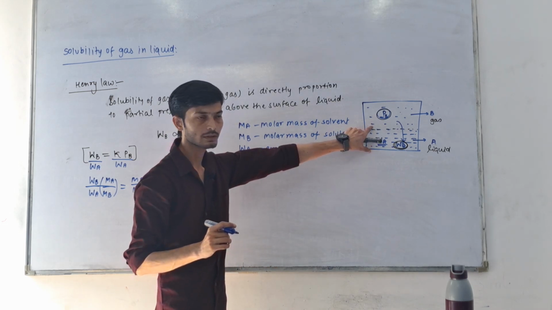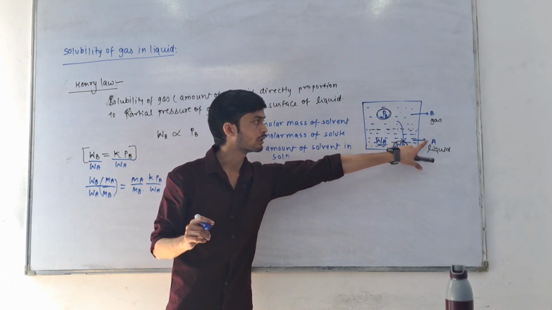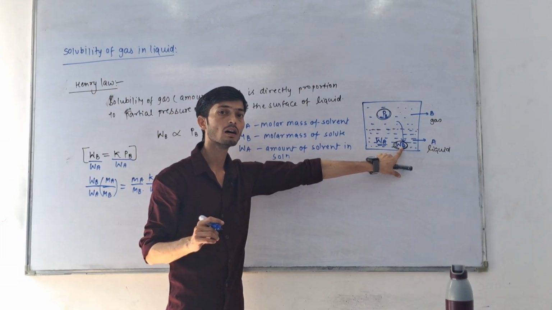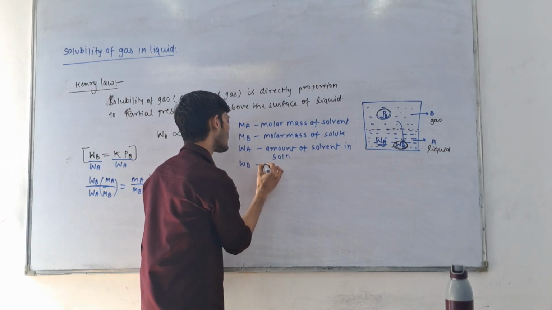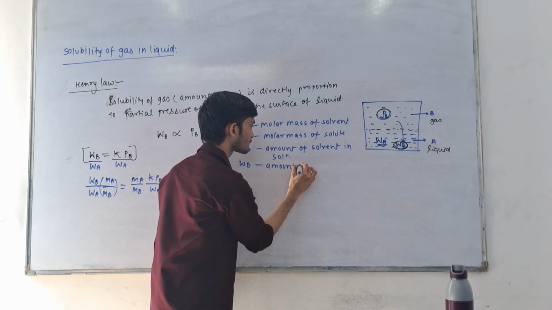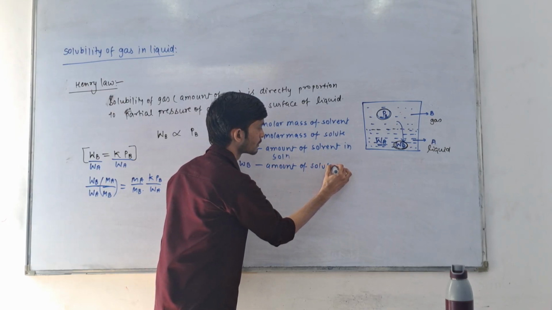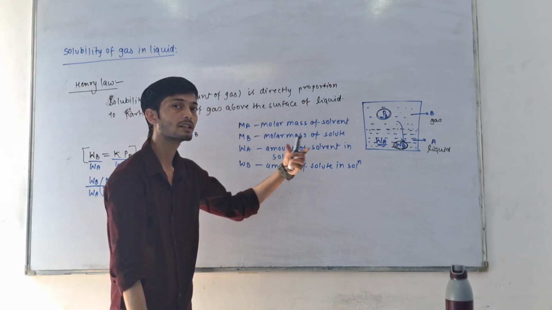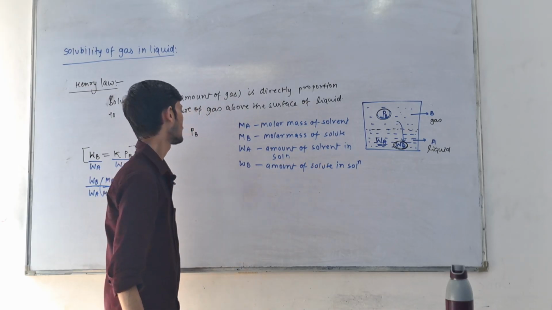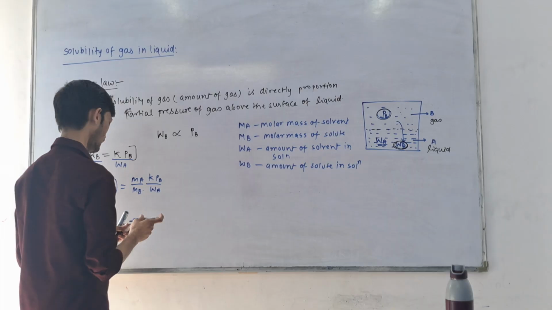This is the solution, and in this WA is the amount of solvent, WB is the amount of solute, which is gas. So WB is the amount of solute in solution, or we can say the amount of gas dissolved in liquid.